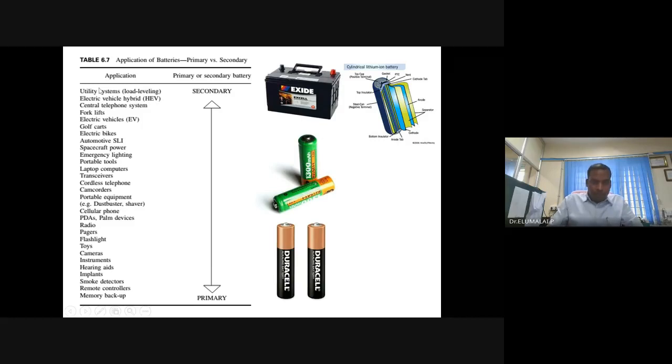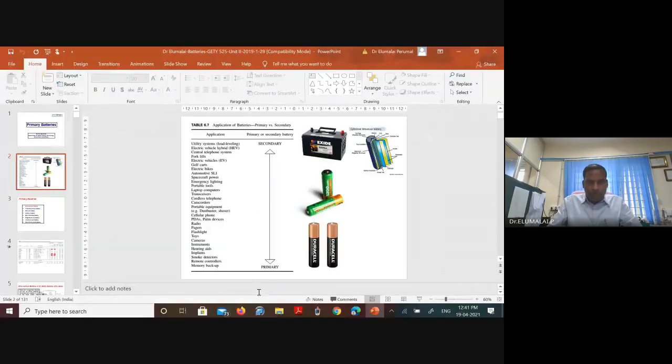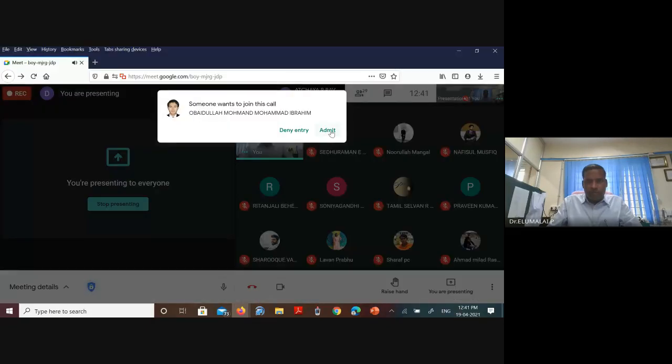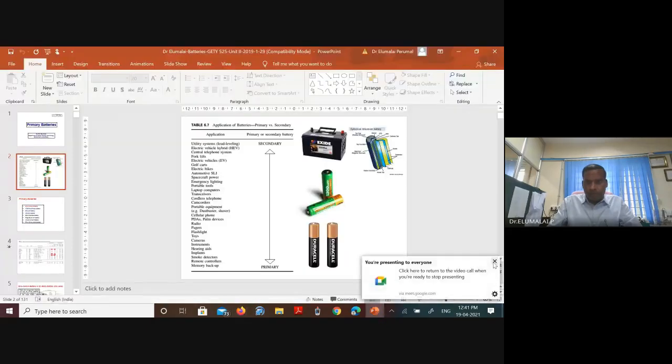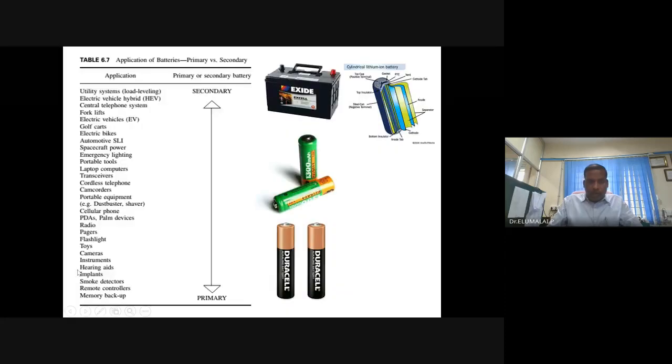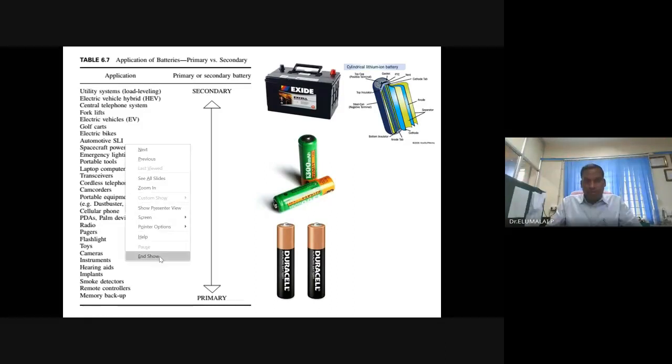And we know that these are some of the consumer electronics we use in our day-to-day life: memory backup, remote controller, smoke detector, implants, hearing aids, cameras, cellular phones, cordless telephone, laptop, then high power demanding, high energy demanding forklifts, electric vehicles, including hybrid electric vehicles.